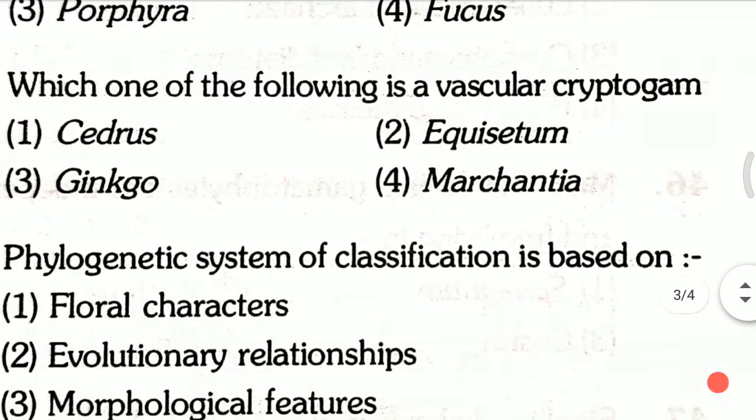Next question. Question 11. Which one of the following is a vascular cryptogam? First, citrus; second, Equisetum; third, Cycas; fourth, Marchantia. Which one of the following is a vascular cryptogam? And the answer for this question is the second one, that is Equisetum.